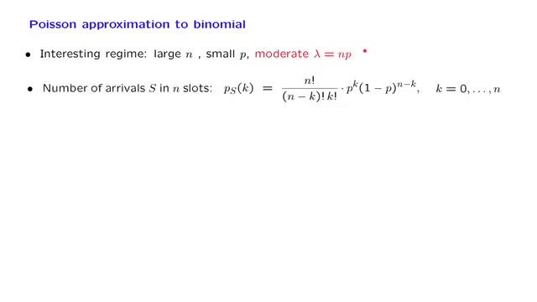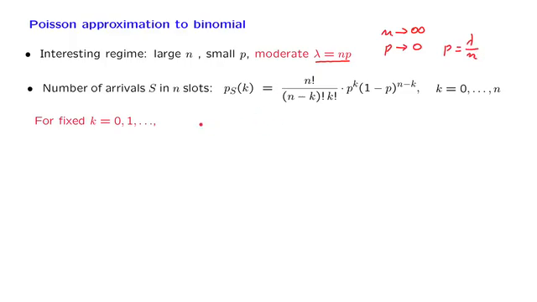So to start, let us look at the form of the binomial PMF. And let us try to develop an approximation to this PMF when we fix k to be a particular constant number and then take the limit as n goes to infinity and p goes to 0, but in a way that lambda remains constant. And in particular, because of this relation here, we will have p equal to lambda over n.